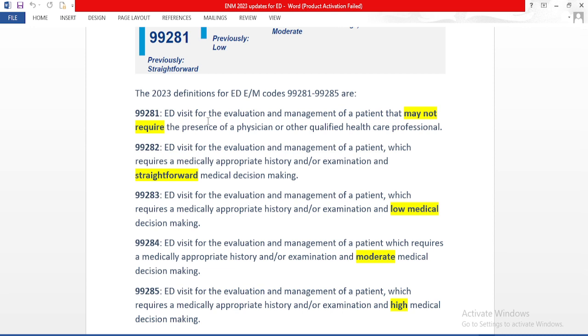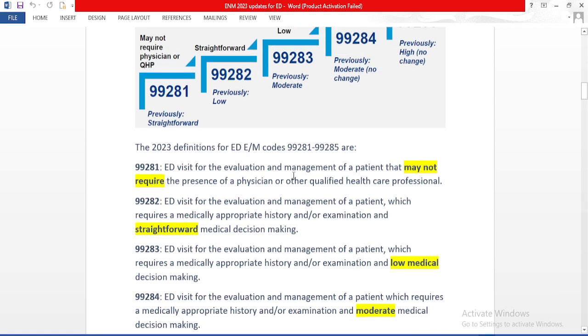If the nursing staff sees the patient, they can code 99281. If you take 99282, it is an ED visit for the evaluation and management of a patient which requires a medically appropriate history and examination and straightforward medical decision making.